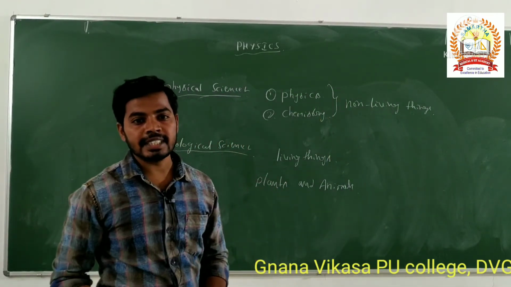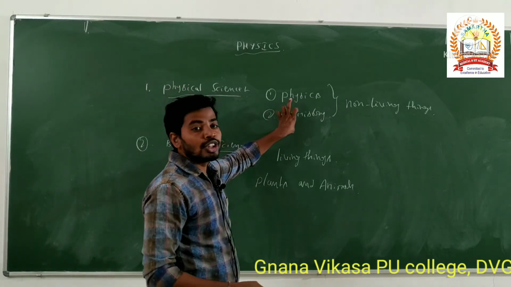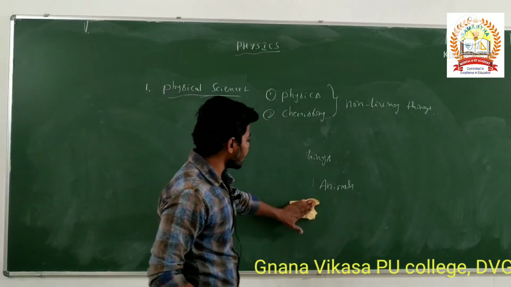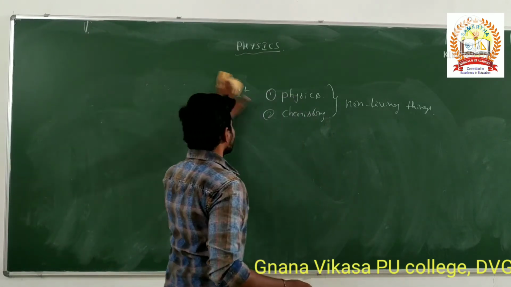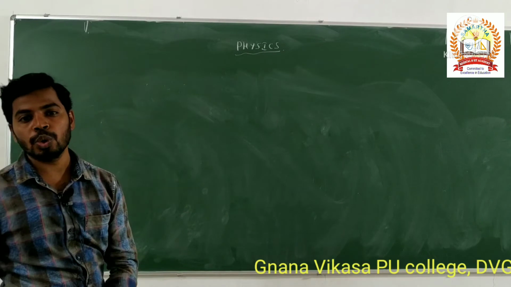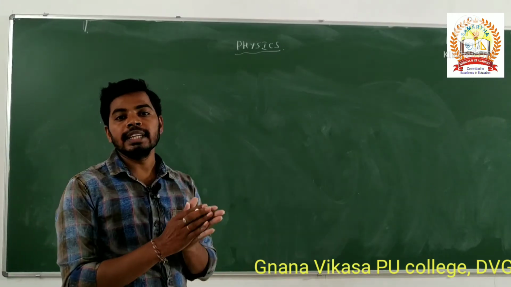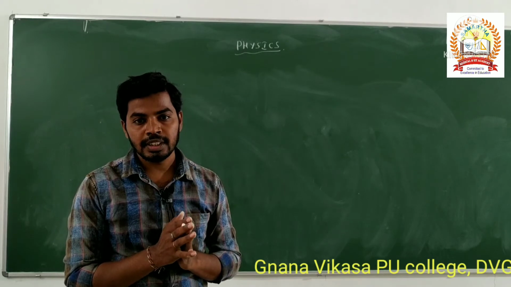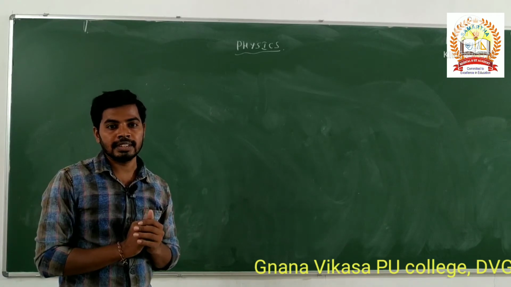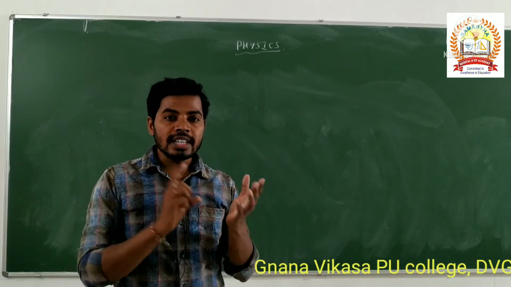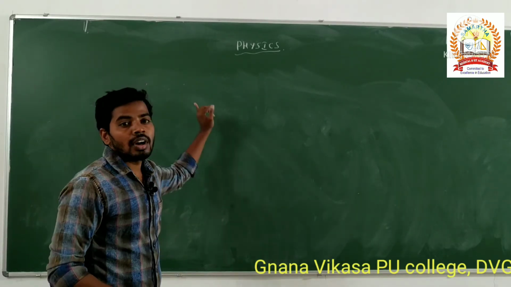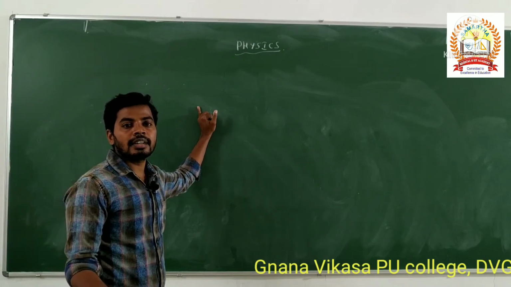Again, we are deeply discussing our own subject, that is physics. For the NEET aspirants and the JEE aspirants, the physics subject is most important. For the board purpose also it is very easy to score, and objective also, very easy to score in physics. The only thing needed is the basics about physics. We have to understand the concept of physics first, then onwards we can solve all the problems in an objective exam, be it JEE or NEET.